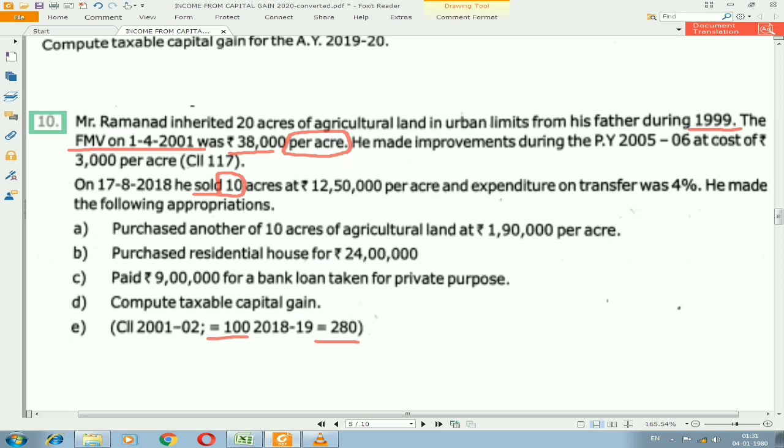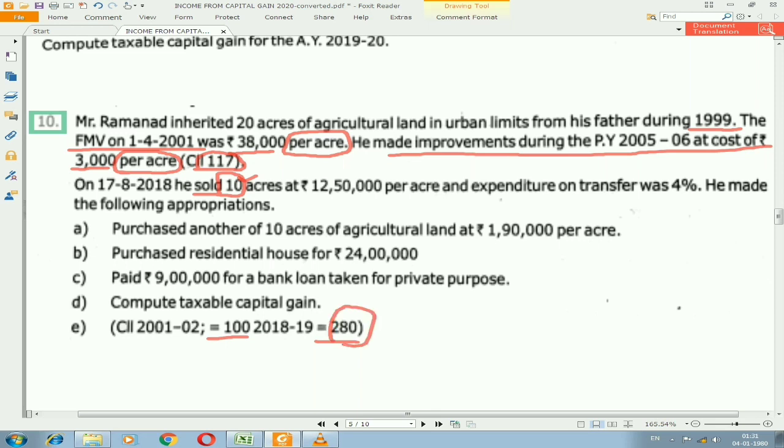Let us check, do we have improvements? Yes, they have given. He made improvements during the previous year 2005-06 at a cost of rupees 3,000. That is also per acre. We are supposed to consider it for 10 acres. And also they have given the index number: 3,000 into 10 acres divided by 117 and multiplied with 280, which is the index number for 2018-19. So let us take that improvement.